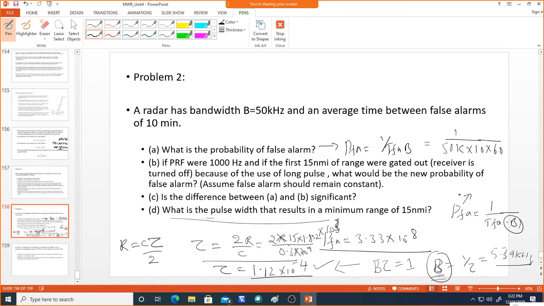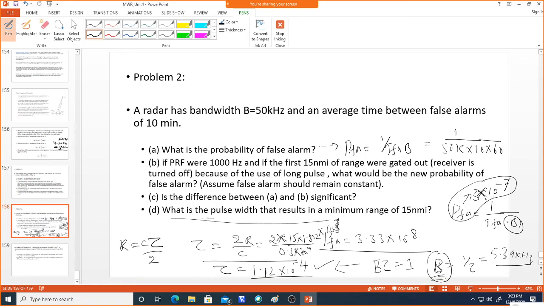How much? 3 into 10 power minus 7. Is it 3 into 10 power minus 7?